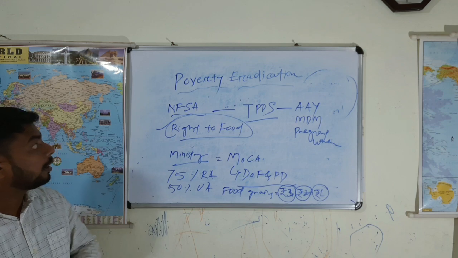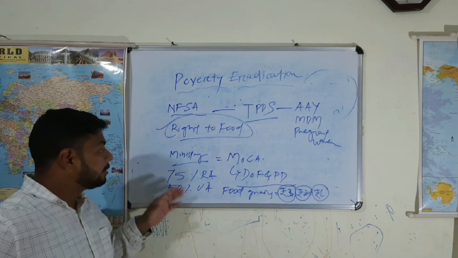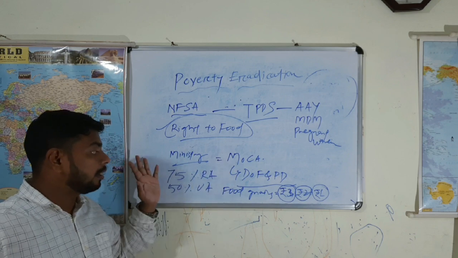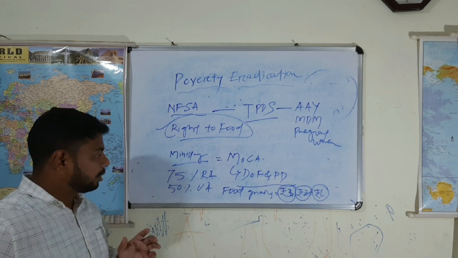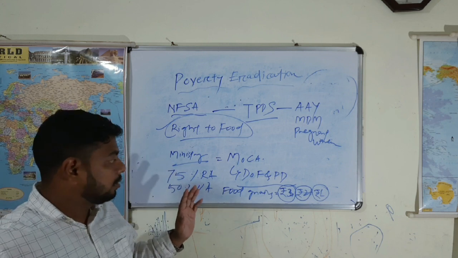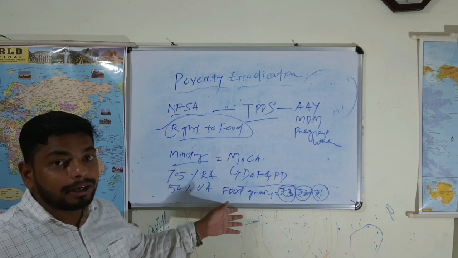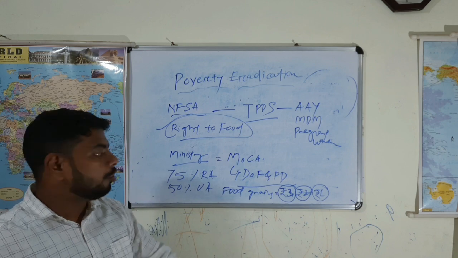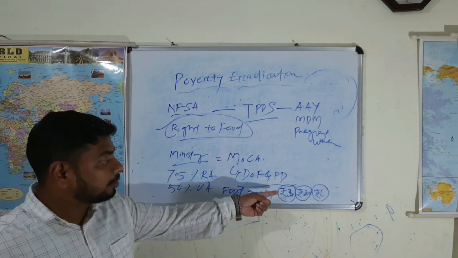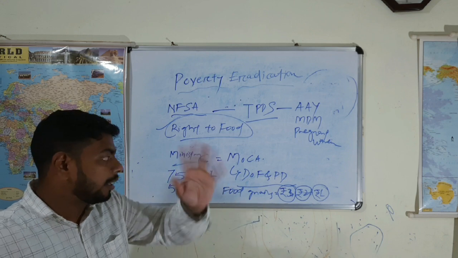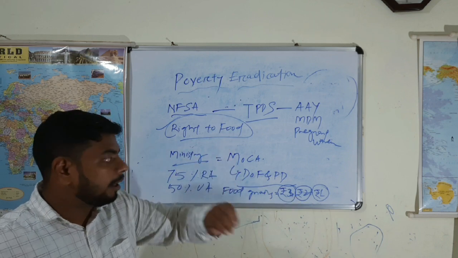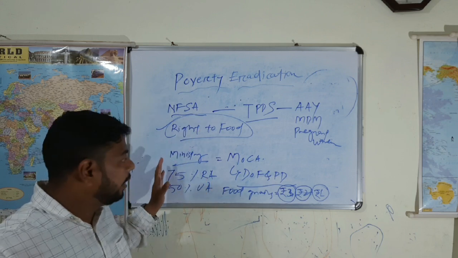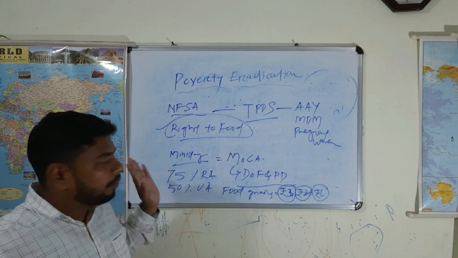It means that this act covers 75% of the rural area population and 50% of the urban area population, which is more than 67% of our country's population. Under it they are entitled to get food grains at a very subsidized price: with rupees 3 they will be provided 1 kg of rice, with rupees 2 wheat, and with rupee 1 coarse grain. This act is clear now.